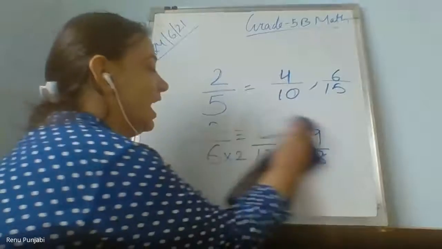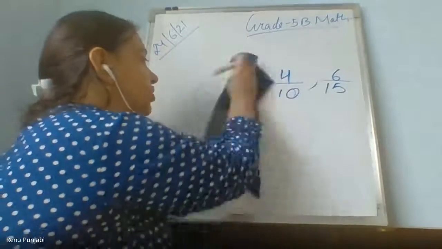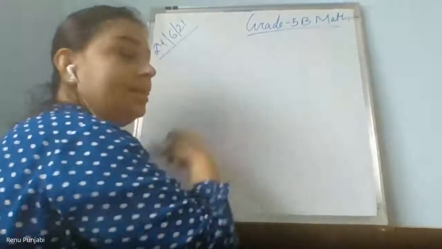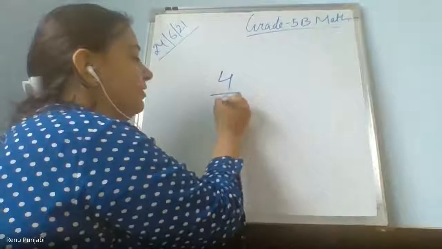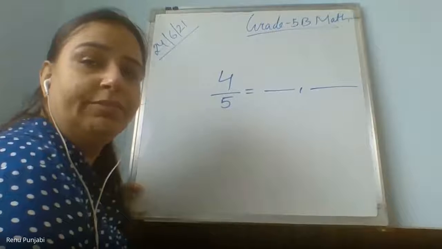Yes, ma'am. I will ask more fractions with you all. Yes, Vedi, 4 upon 5. More equivalent fraction. Okay, ma'am. 2 more equivalent fractions.